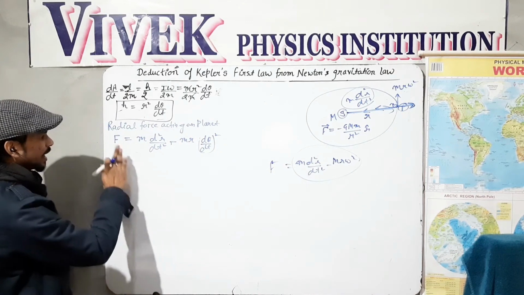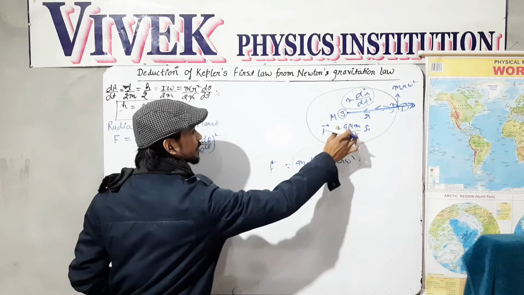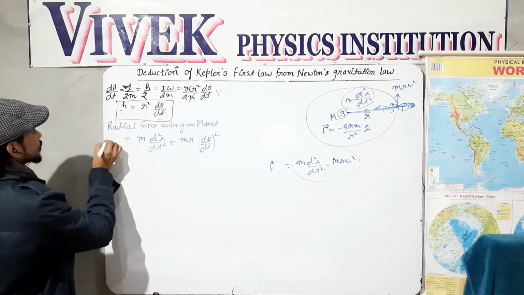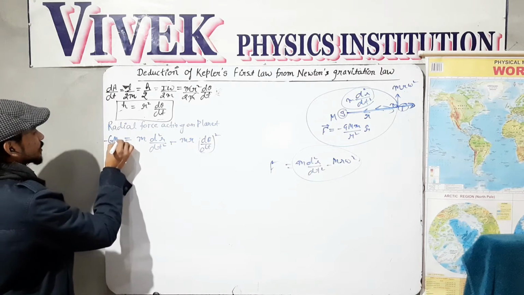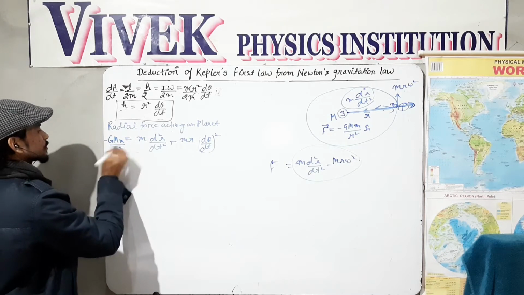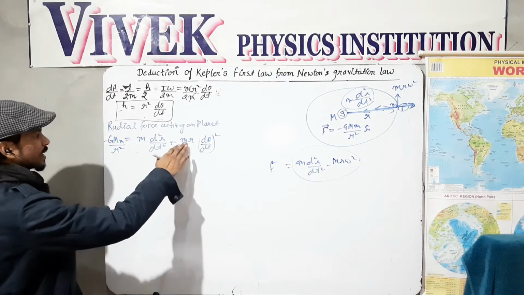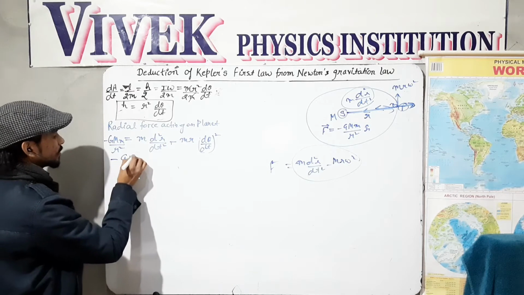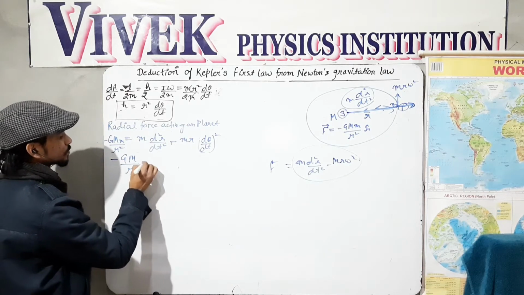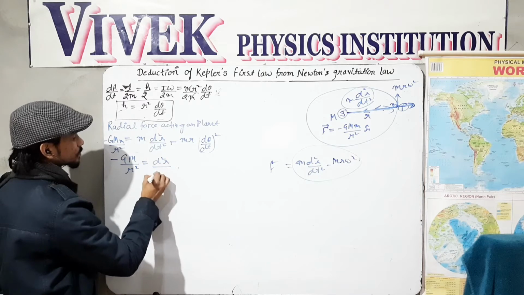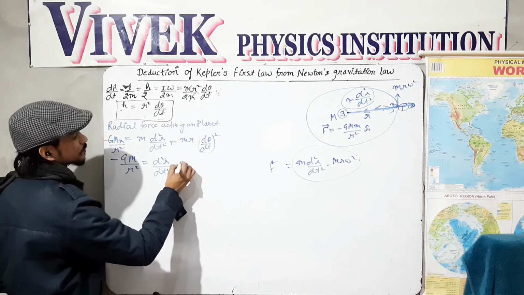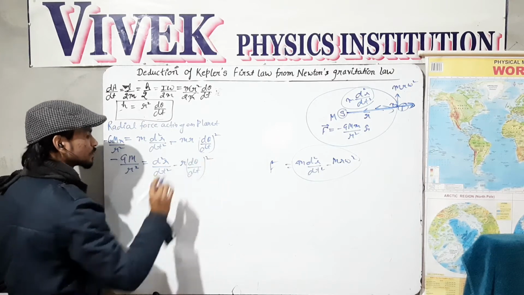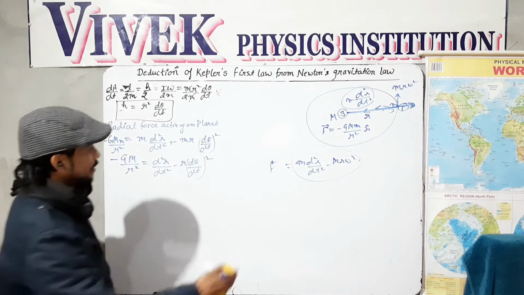F is nothing but minus G M m divided by r square in magnitude. So this force is capital G, capital M, small m divided by r square. Okay, m is common and can be cancelled by this m. So the rest of the factor will be this. This is the fact that we have.